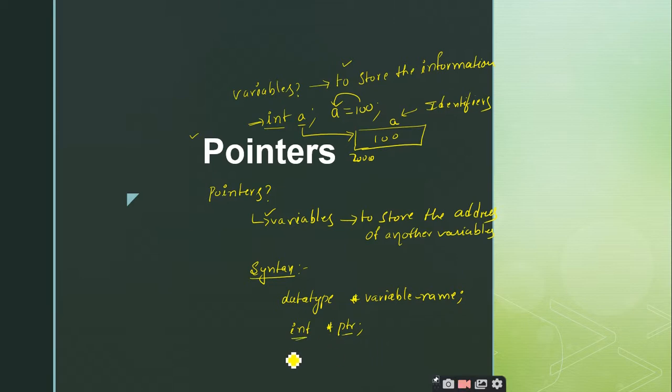Similarly, if I want to declare a floating pointer, I write like this. Instead of data type, I make use of the keyword float, and then